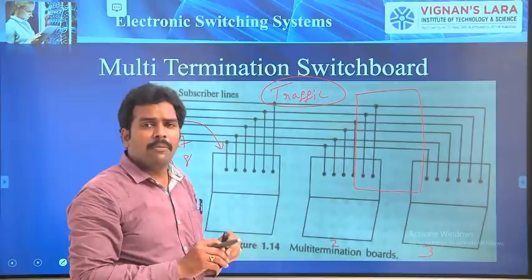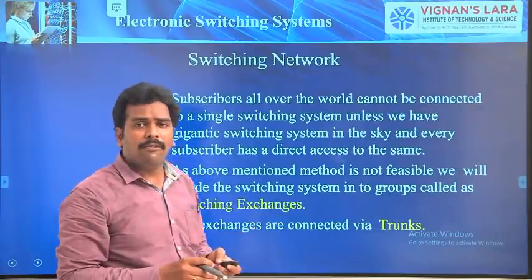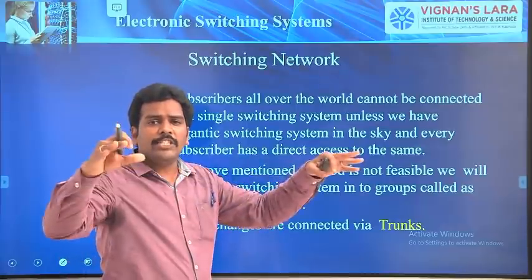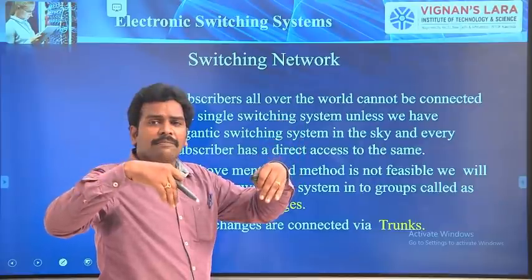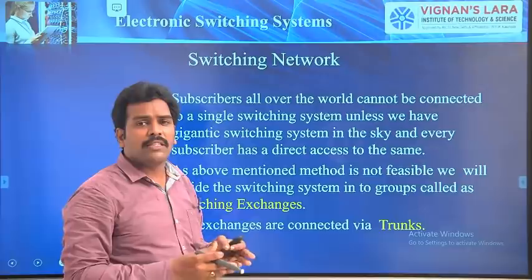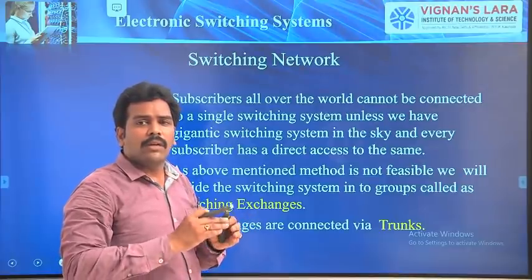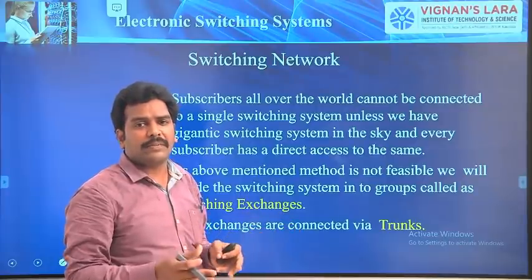Around the world, we have millions of subscribers. Is it possible to have a single exchange which can accommodate all million subscribers? No, right? That means we have to use some mechanism to establish connection between all the subscribers in terms of a network.